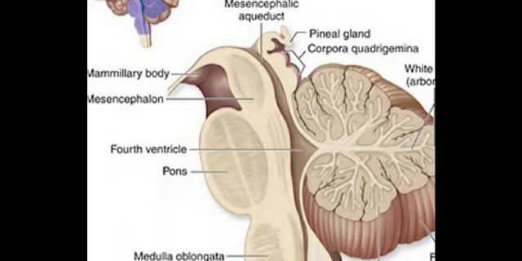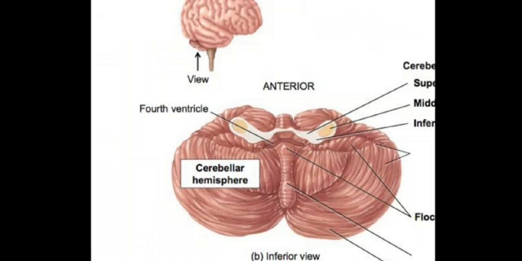So you can see how the aqueduct connects the 3rd and the 4th ventricle. The cerebral hemisphere can be seen. As you all know, if there is an obstruction, it can result in anencephaly and spina bifida. That was the functional anatomy of the brain.